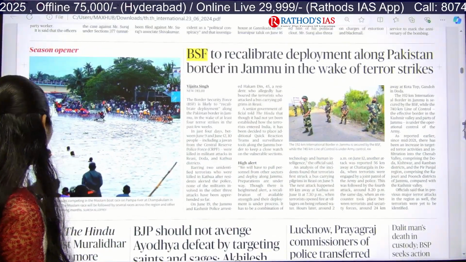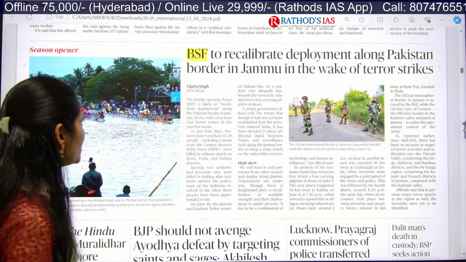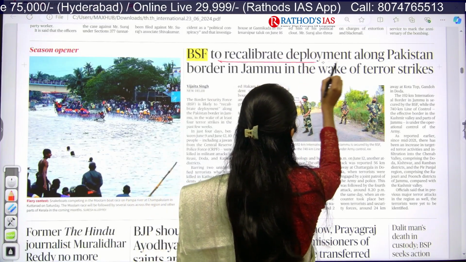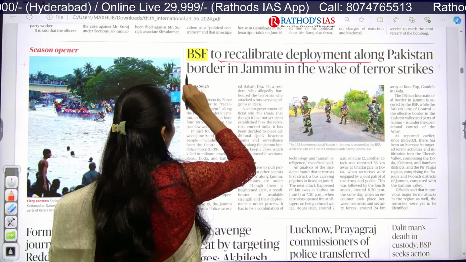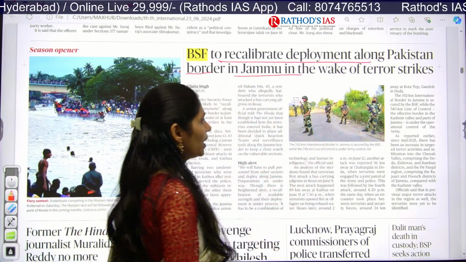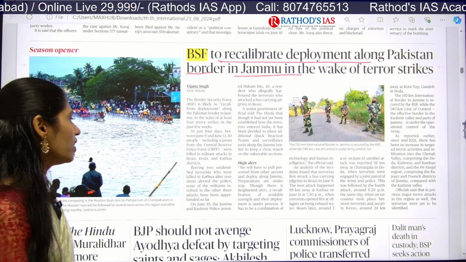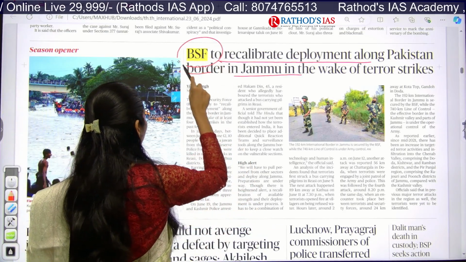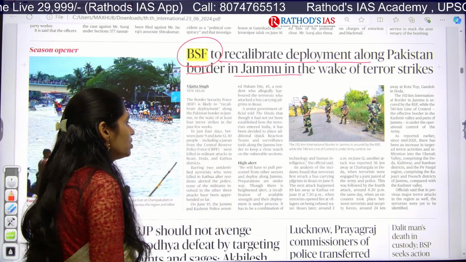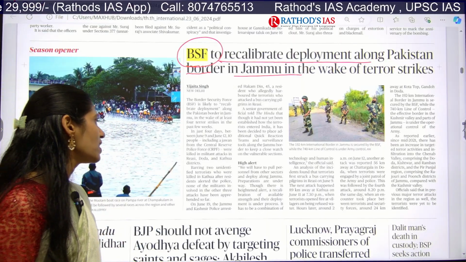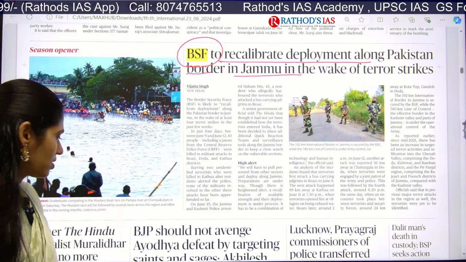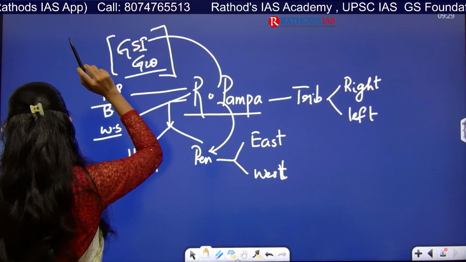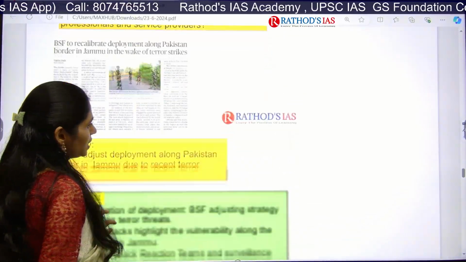Okay, here there is one more article which is important. BSF to recalibrate deployment along Pakistan's border in Jammu in the wake of terror strikes. So here we are focusing on this BSF, that is Border Security Force, which is one of the CRPF, Central Reserve Police Force. Okay. So now let us see this topic in detail.